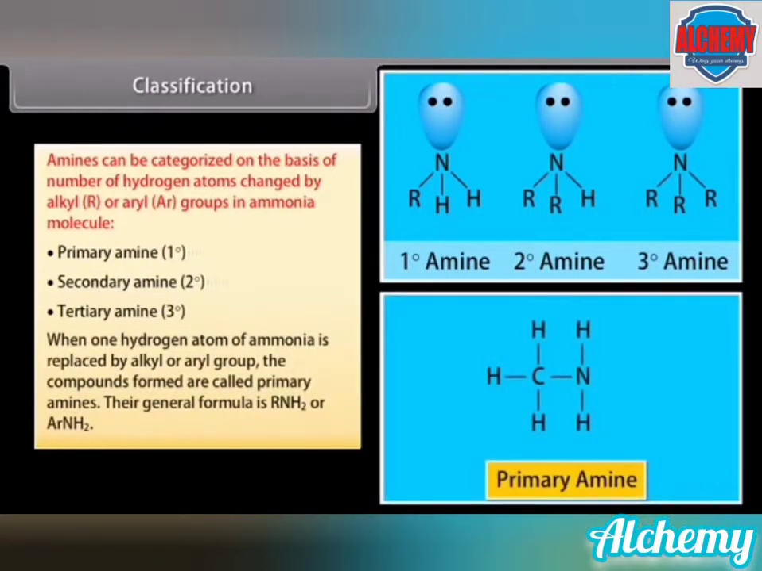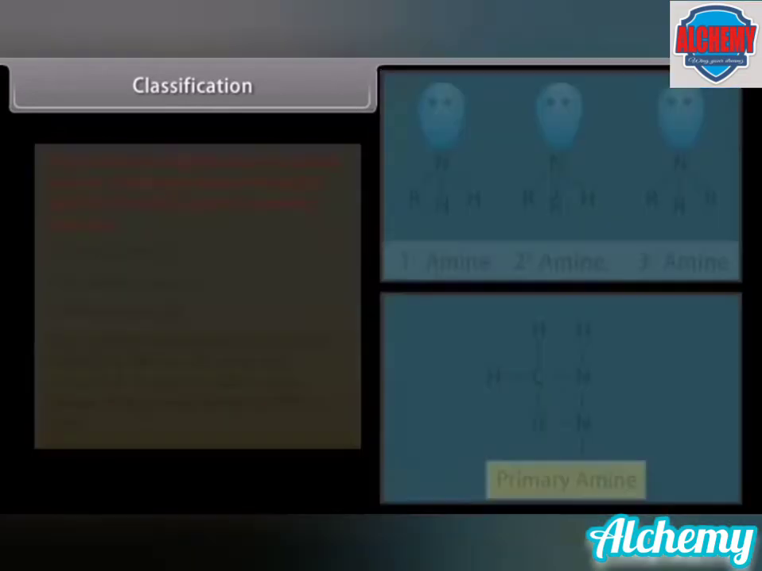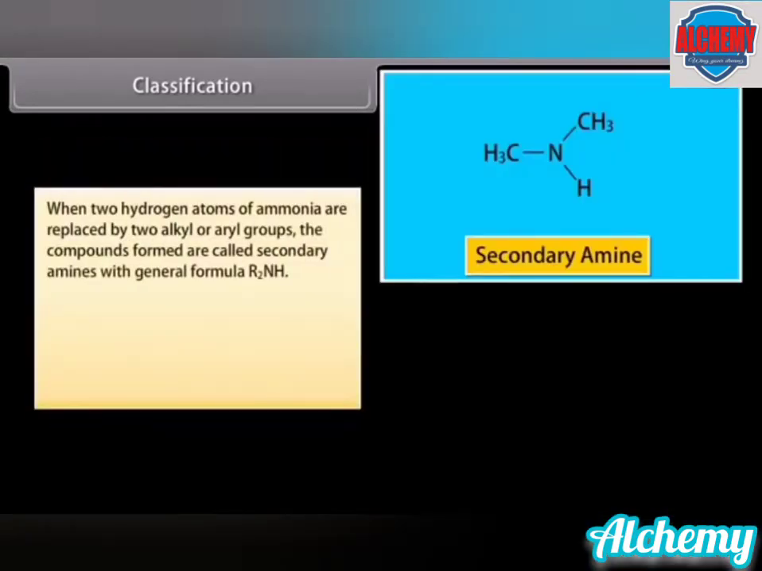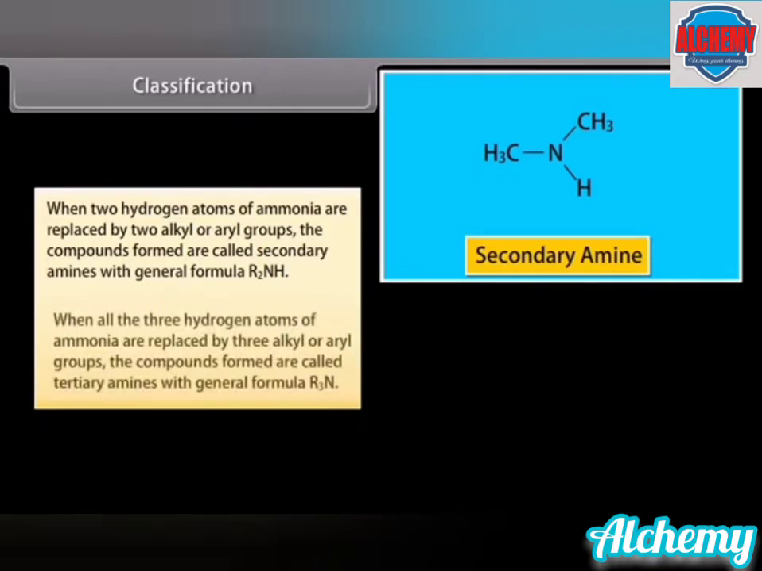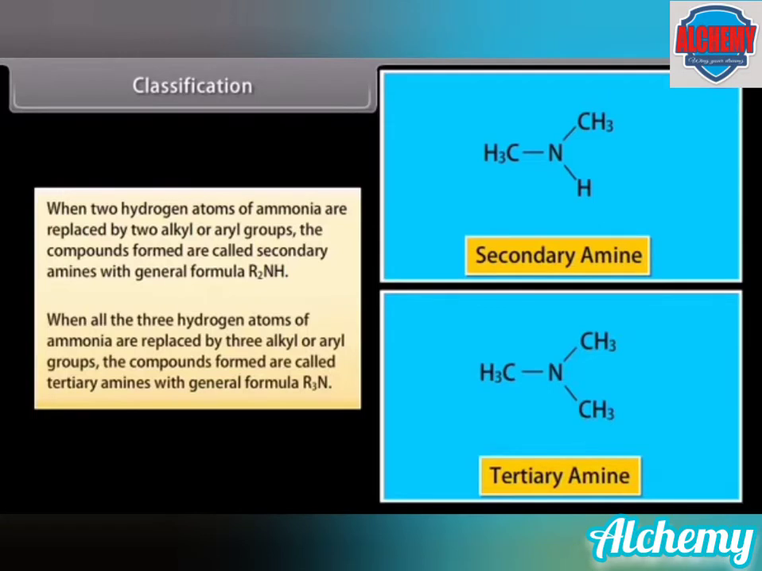When one hydrogen atom of the ammonia molecule is replaced by an alkyl or aryl group, the compounds formed are called primary amines. The general formula is RNH2 or ArNH2, where Ar stands for aryl group. When two hydrogen atoms of the ammonia molecule are replaced by alkyl or aryl groups, the compounds formed are called secondary amines. They have the general formula R2NH. When all three hydrogen atoms of the ammonia molecule are replaced by three alkyl or aryl groups, the compounds formed are called tertiary amines. They have the general formula R3N.